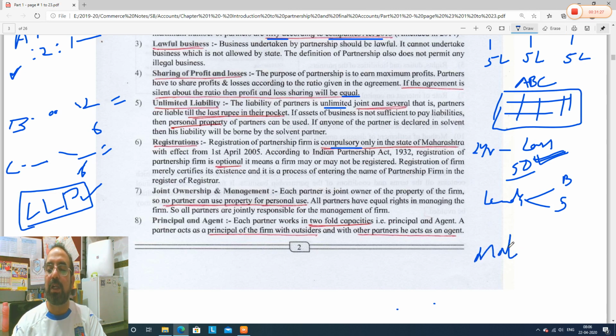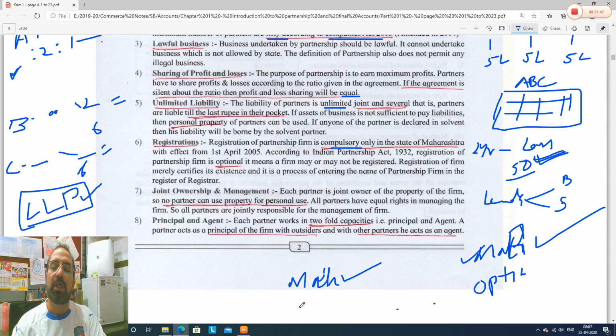In the state of Maharashtra, registration is must. In other states all over India, except Maharashtra, registration is optional, not compulsory. So please remember, in the state of Maharashtra, registration is must. In other states it is optional. This is registration.